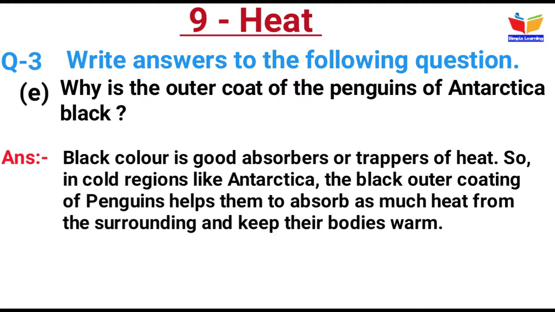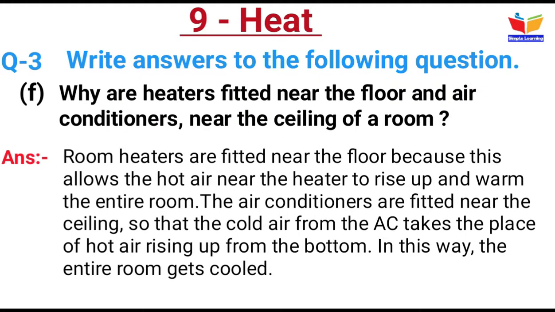F. Why are the heaters fitted near the floor and air conditioner near the ceiling of a room? Answer is room heaters are fitted near the floor because this allows the hot air near the heater to rise up and warm the entire room.